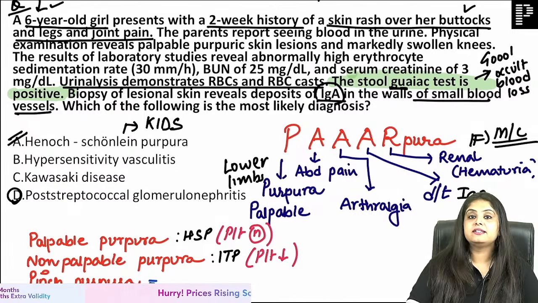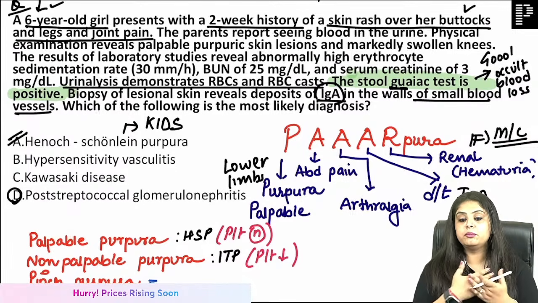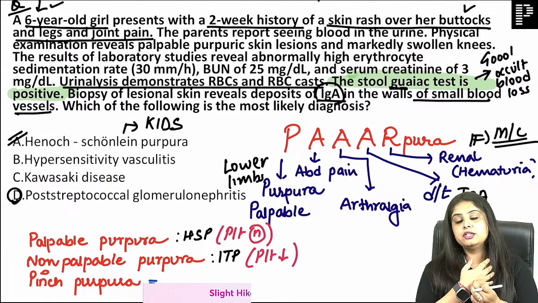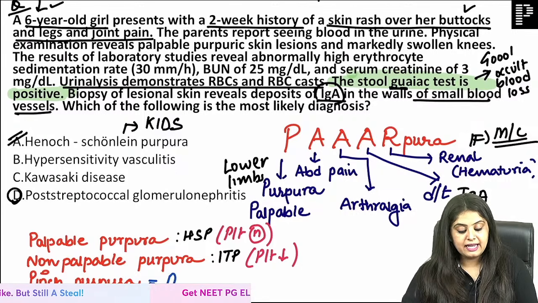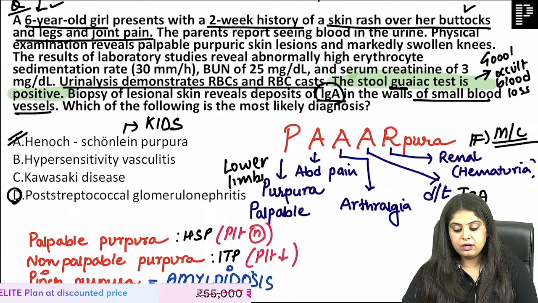Which means that when you pinch, the skin is normally fine to look at, but if I pinch the patient, then redness will happen over here. Pinch होने पे purpura, and that is going to be amyloidosis. That is going to be amyloidosis.